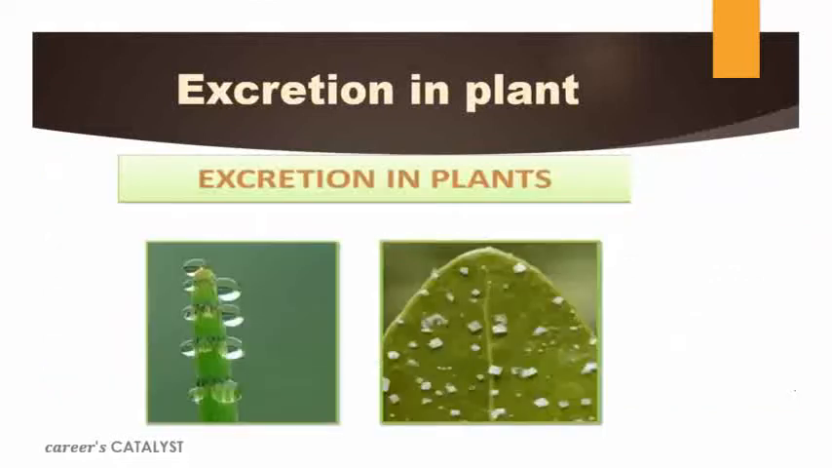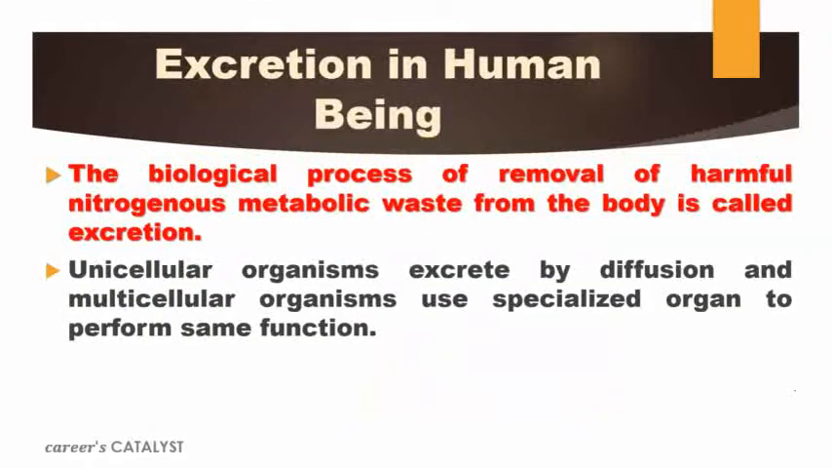This is just a diagram in which you can see the plant excretes the waste material into the surrounding, or simply from the body to outside. Okay. Now we will talk about excretion in human being, which is very important. What is excretion first in human being? Also, we will discuss that.